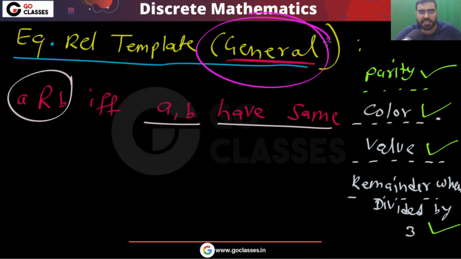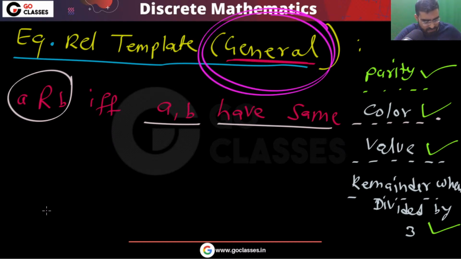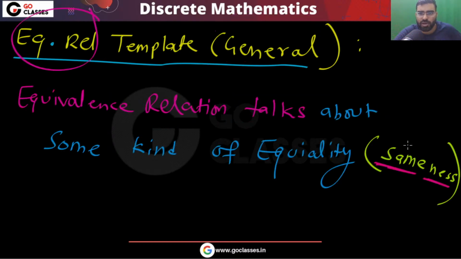I am not saying that this is how you have to find it always. You should take care, but this is the general template. Is this understood by everyone? A is related to B if and only if A comma B have some kind of equality, some kind of sameness. This is what you can use.